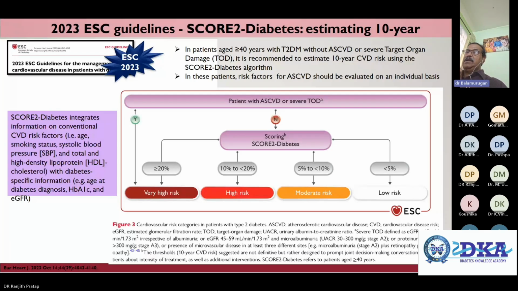And target organ damage is usually basically involvement of all three microvascular complications, as well as an eGFR of less than 45 or microalbuminuria or proteinuria of more than 300 milligrams per gram. So the presence of three different microvascular complications, like retinopathy, neuropathy, and nephropathy.